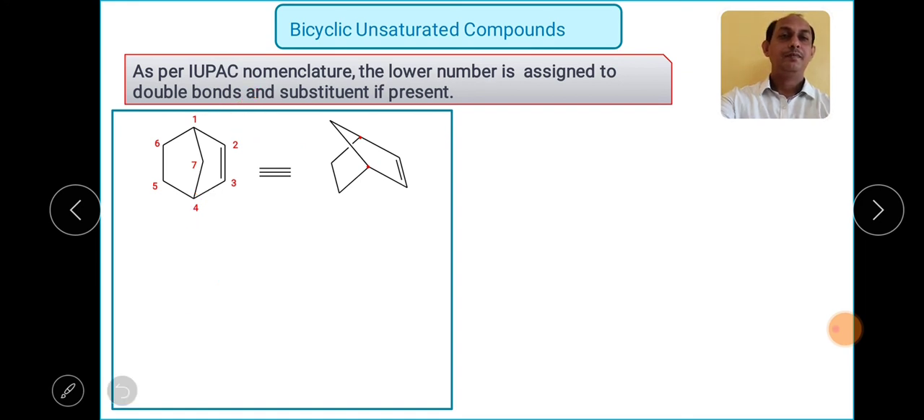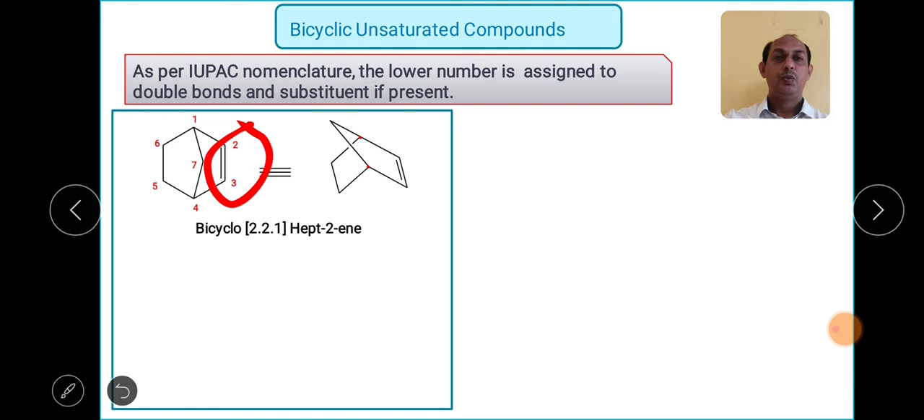So what will be the name? Bicyclo. Then followed by the number of carbon atoms in the largest ring, 2, in the smallest ring 2, as both the rings are of equal size, no issues. Then in between the common carbons, that is 1, so 2, 2, 1. Now we have to assign the numbering for the carbon-carbon double bond. So in between carbon number 2 and carbon number 3 there is a double bond, so we have to write hept-2-ene. Okay,